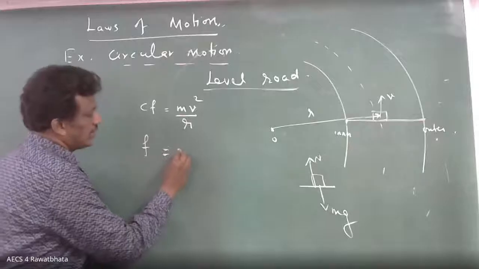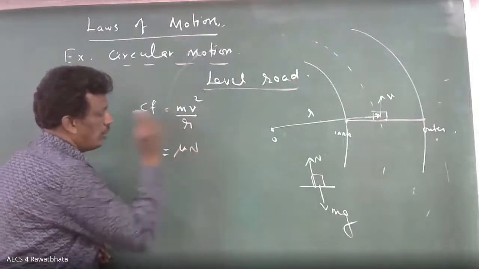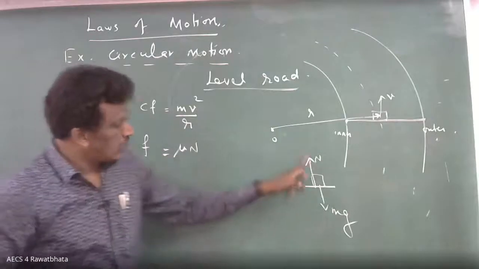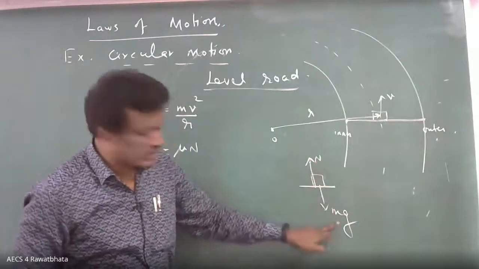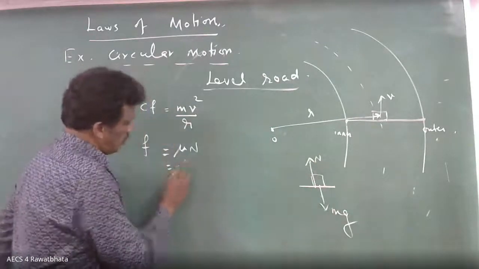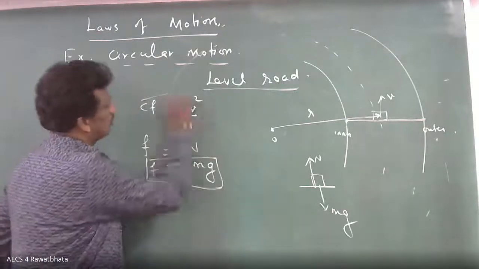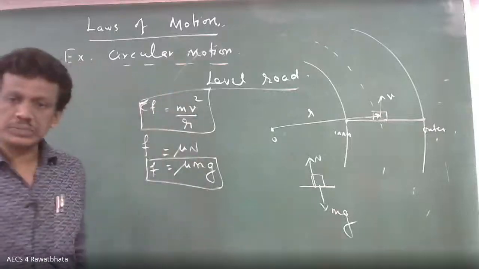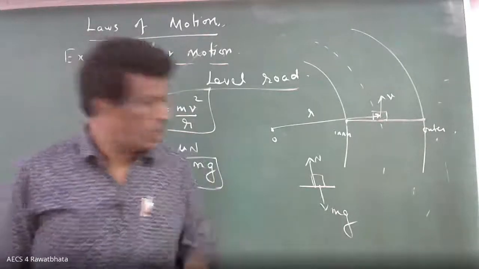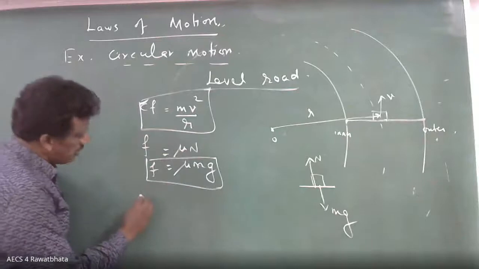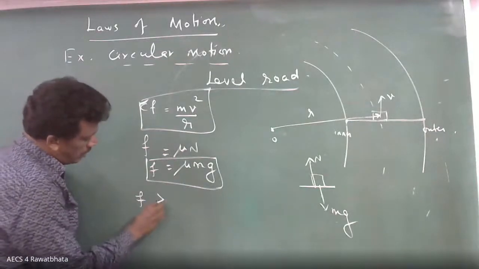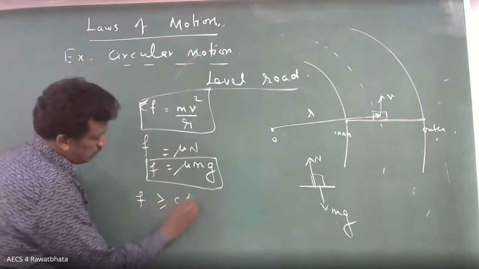Friction. So what is the formula for friction? Mu into N. It is a level road, so automatically the normal reaction equals mg. So friction is mu mg, and this friction must be greater than or equal to the centripetal force.